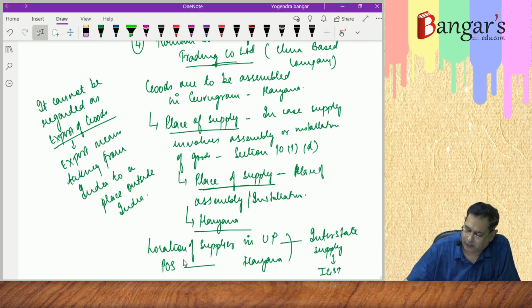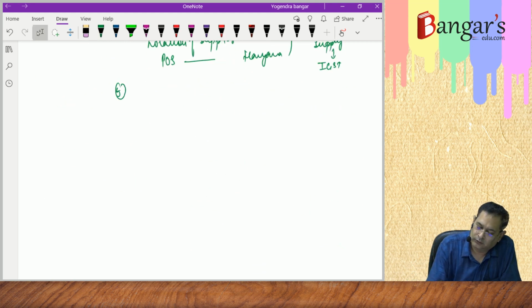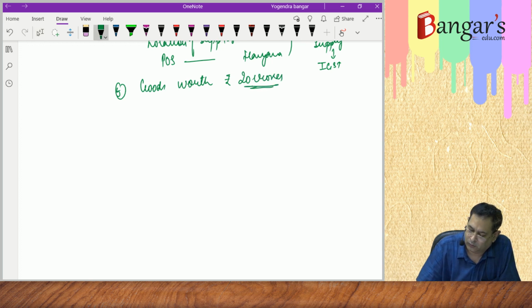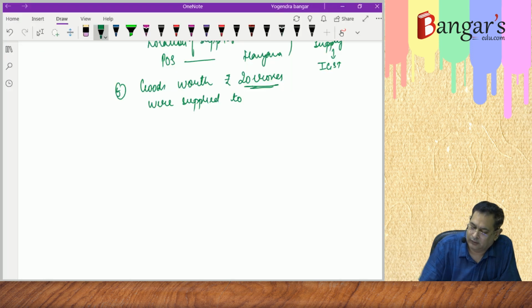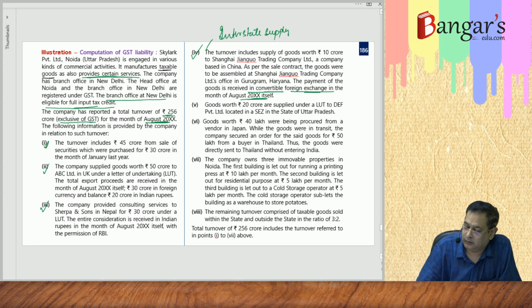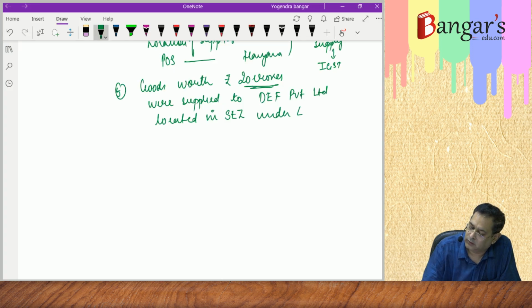Then the fifth point is goods worth 20 crores were supplied under LUT to DEF Private Limited, located in SEZ, and the same has been supplied under LUT. And this SEZ is in UP itself.